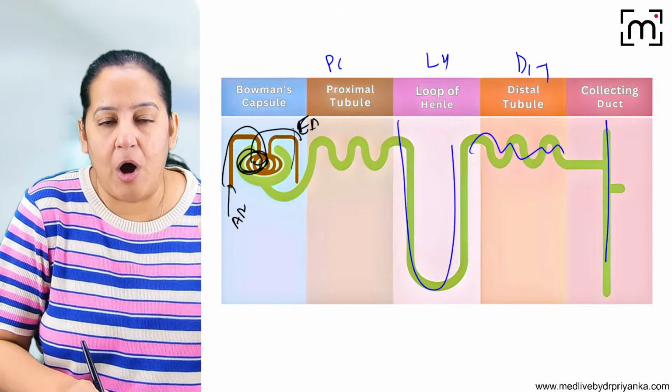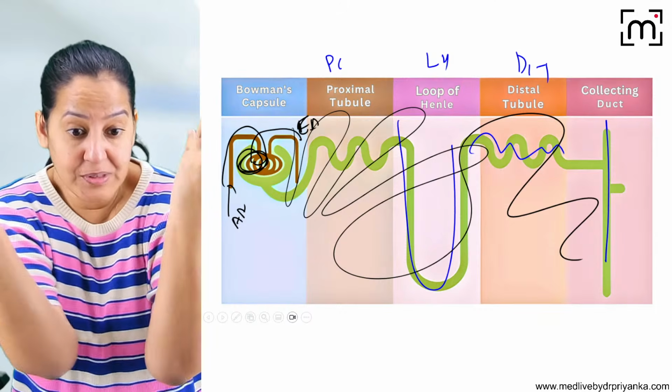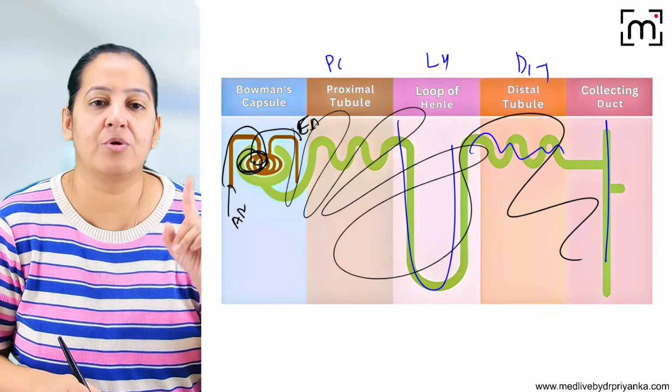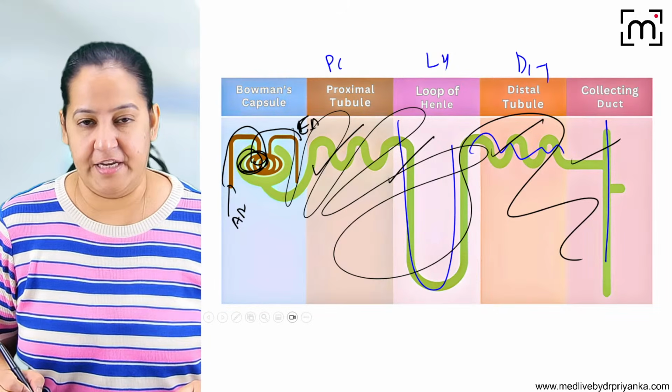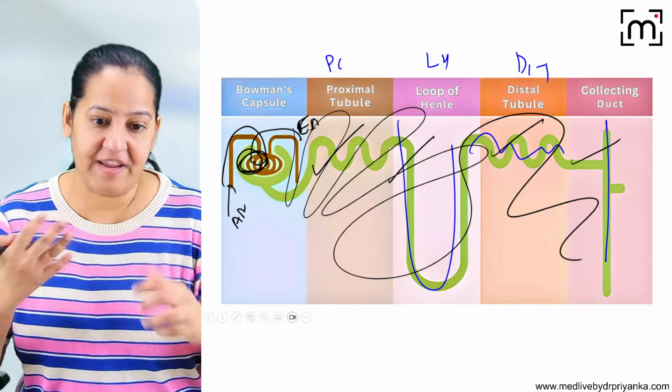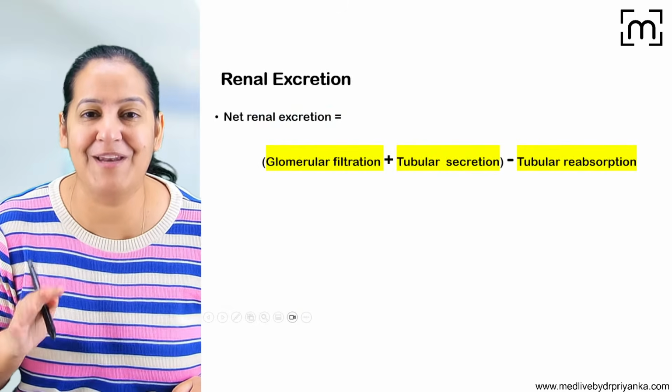Once the efferent arteriole is out, it will make a peritubular capillary. So it will divide over the tubules completely and cover these tubules. By tubules, I mean PCT, loop of Henle, DCT, and collecting tubule. So peritubular capillaries are formed. Why am I insisting on the peritubular capillary? Because I will explain something here.